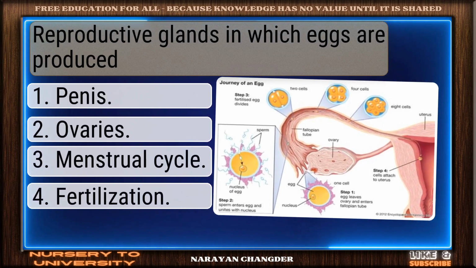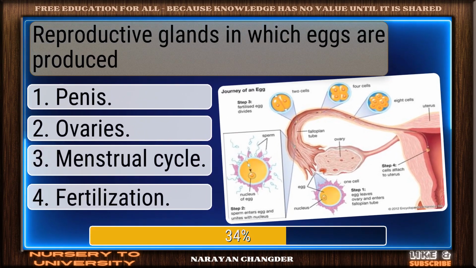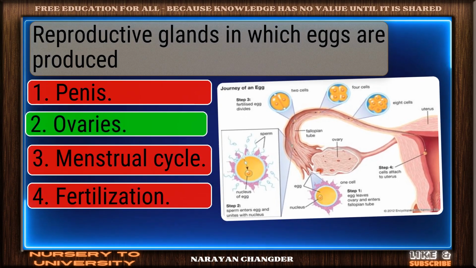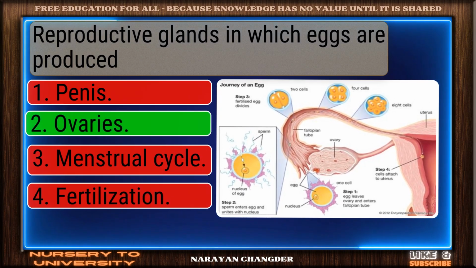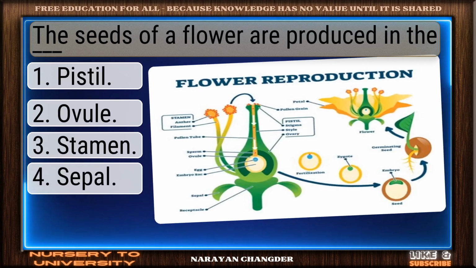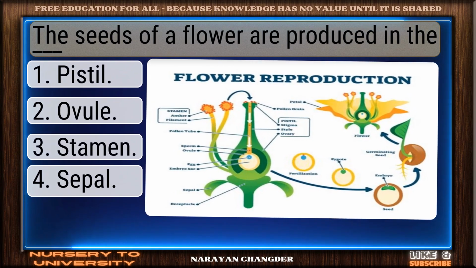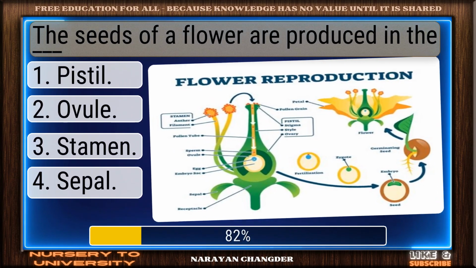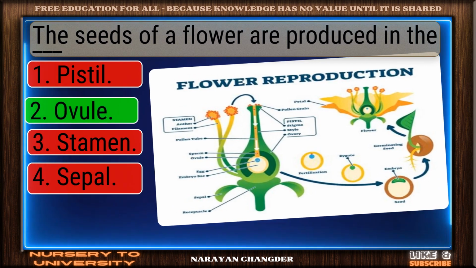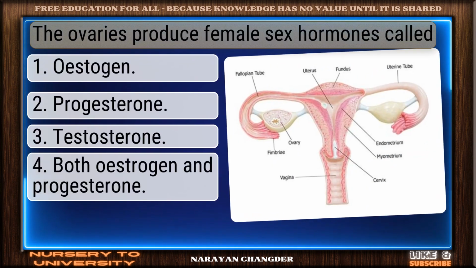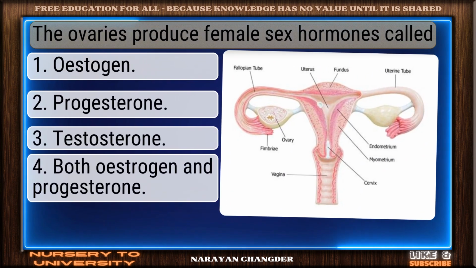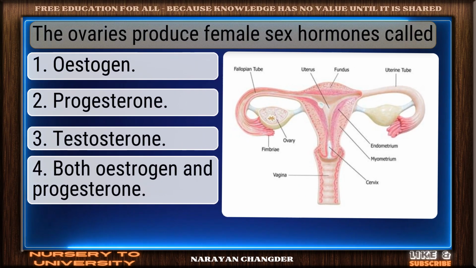Reproductive glands in which eggs are produced. Correct. Ovaries is the right answer. The seeds of a flower are produced in the dash. Exactly. Ovary makes sense. The ovaries produce female sex hormones called?